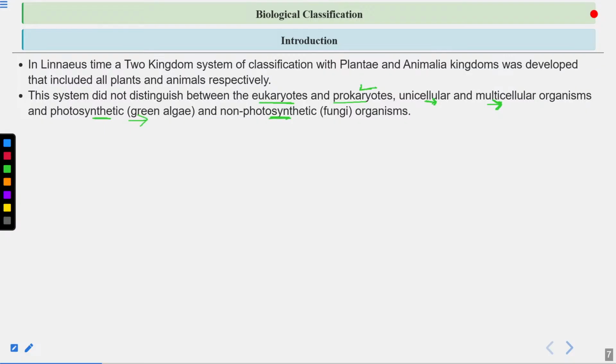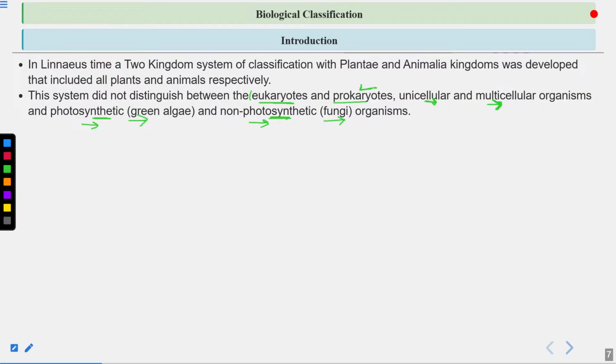They can photosynthesize, they can prepare their own food. And fungi, they are saprophytic. They obtain nutrients from dead and decaying organic matter.